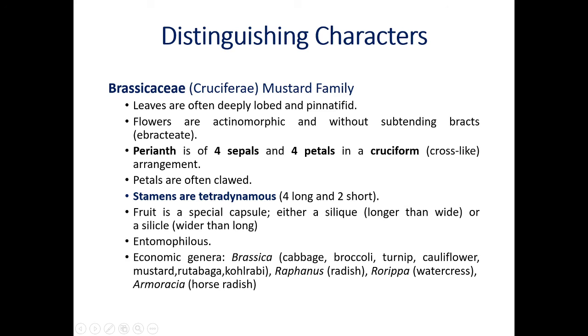Entomophilous is the type of pollination, pollination through insects. Economic genera: Brassica, cabbage, broccoli, turnip, cauliflower, mustard, rutabaga, kohlrabi, Raphanus meaning radish, Rorippa, watercress, Armoracia, horseradish.